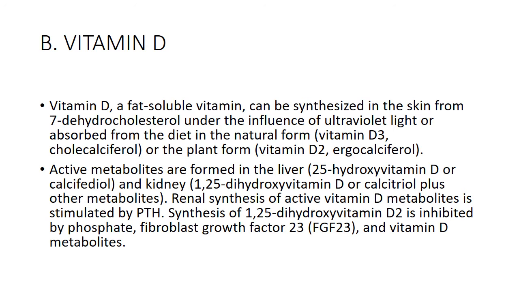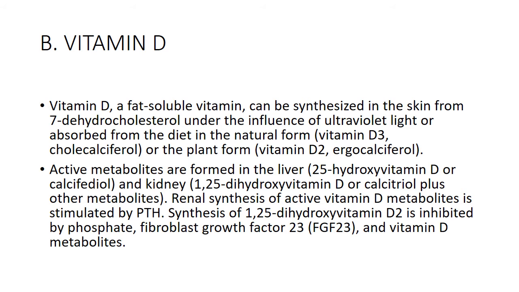Active metabolites are formed in the liver and the kidney. In the liver, there is 25-hydroxy vitamin D, and in the kidney, there is 1,25-dihydroxy vitamin D, or calcitriol, plus other metabolites. The renal synthesis of active vitamin D metabolite is stimulated by parathyroid hormone. I have already told you about the regulation of parathyroid hormone.